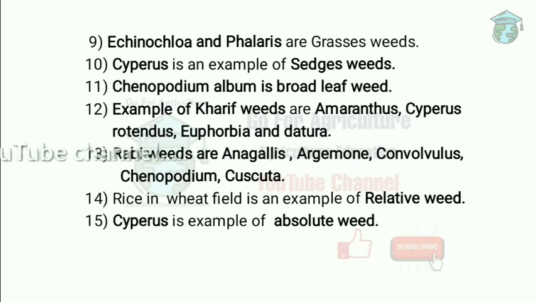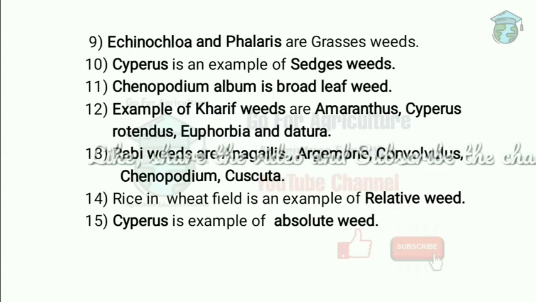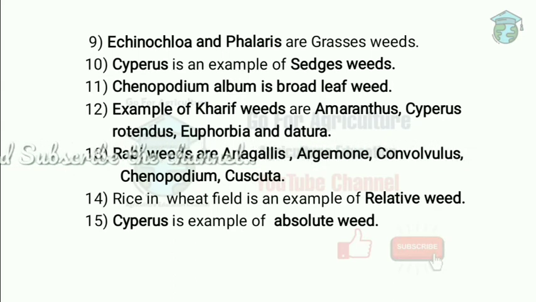Echinochloa and Phalaris are grass weeds. Echinochloa is a rice weed and Phalaris is a weed we have already discussed in the previous chapters. What are the characters of grass weeds? First, there should be a hollow stem having nodes and internodes, and it should have a fibrous root. Next one, Cyperus is an example of sedge weeds. Cyperus is found mostly in rice, so it is also called motha. Sedge weeds have a triangular stem, no node, and very large internodes.